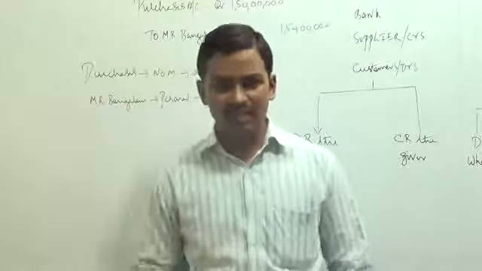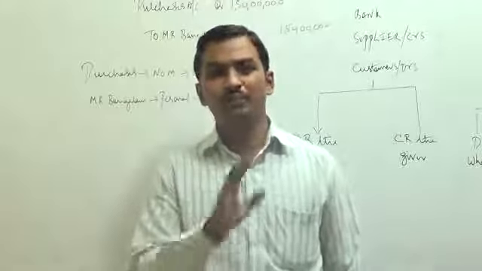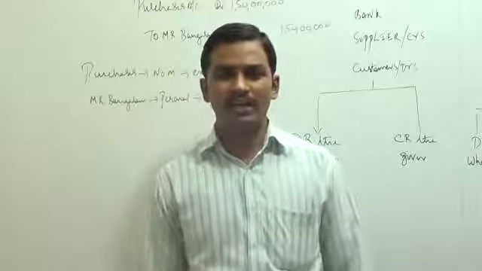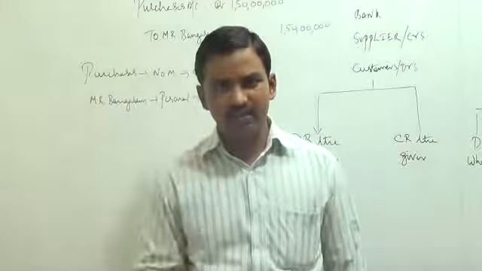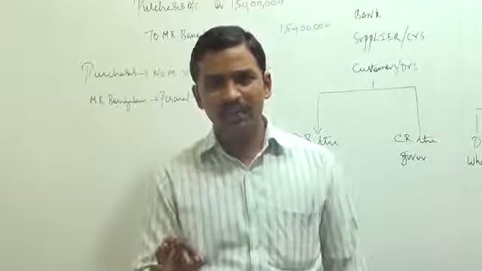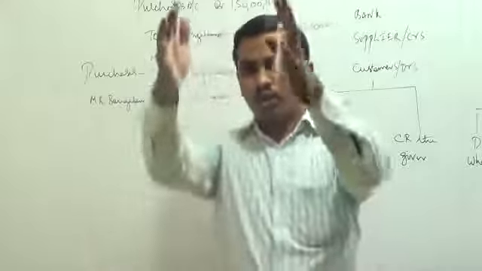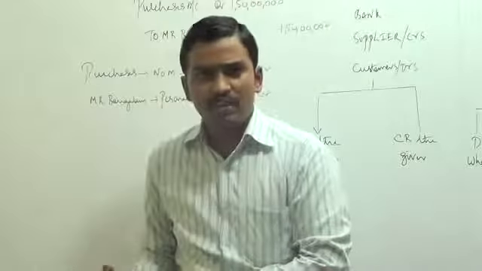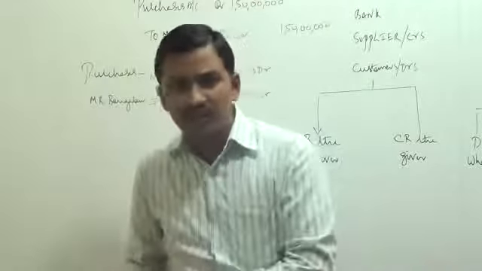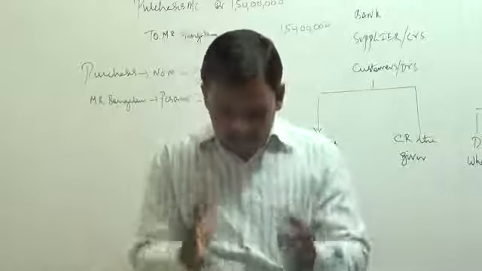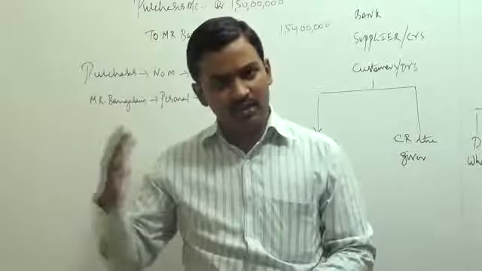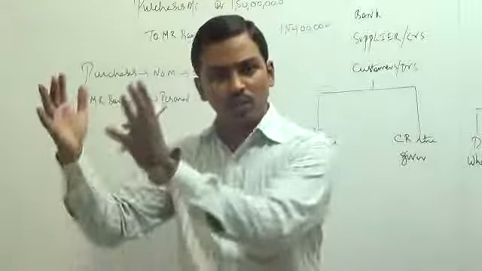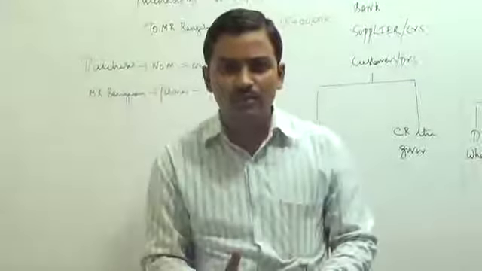At the end of the year, you want to calculate profits. How are you going to calculate the profits? At the end of the year, profits can be calculated only by totaling all the incomes for the year, totaling all the gains for the year, totaling all the expenses for the year incurred, and finding the difference between total of incomes and total of expenses.